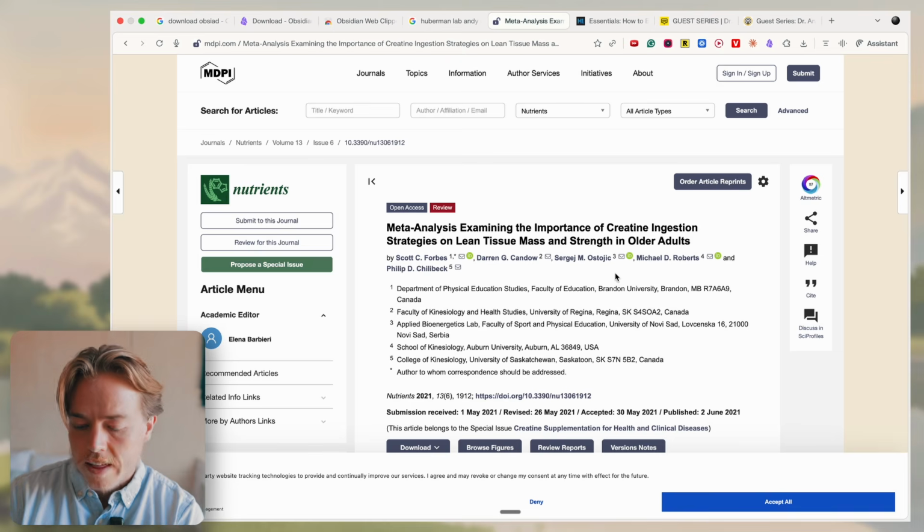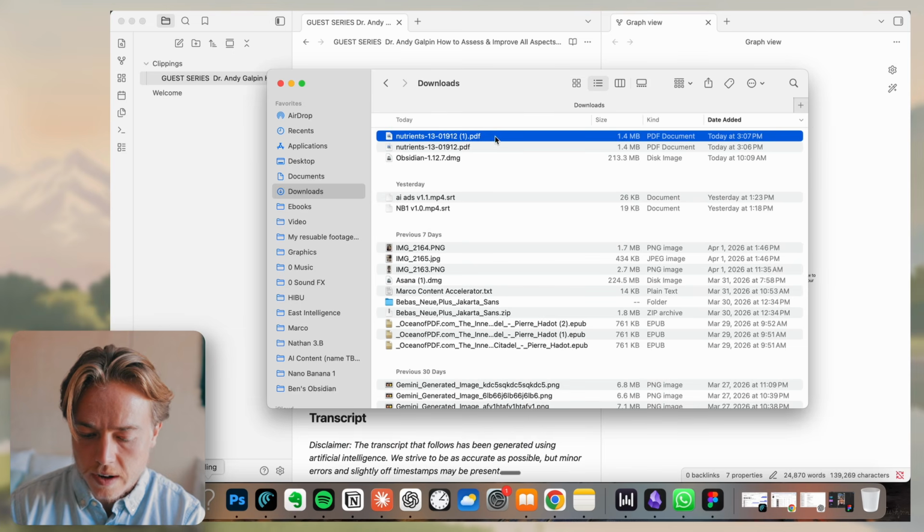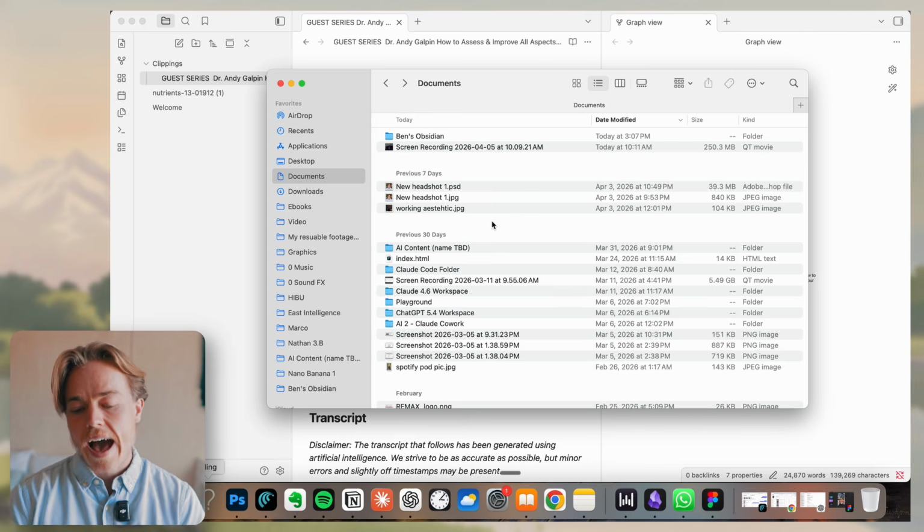If there's something that you would rather download as opposed to clipping, you can just download it, find where it was downloaded to, and then move it into that Obsidian folder. So here I'm moving it into the raw folder. So that's how you add information.